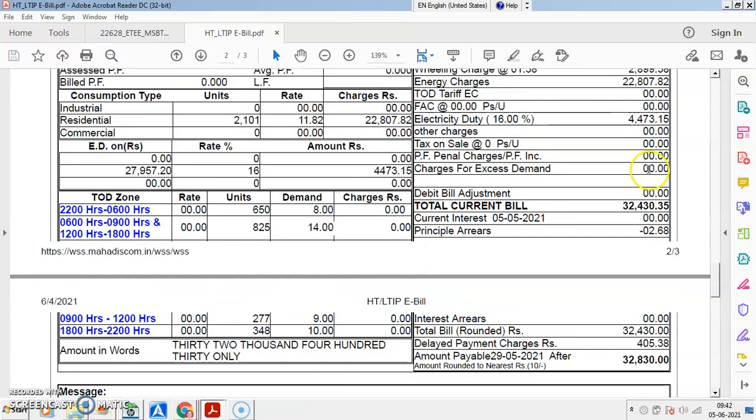Then you are having this particular electricity duty, that is also 16% of the total bill. Other charges none, tax on sale none, power factor penalty, power factor is not mentioned, 0 has come. Charges for fixed demand 00, debit amount 00, total current bill 32,430. Okay, so principal arrears minus this something, you have to pay 32,430. If you have delayed the payment, it is then 32,830, right?